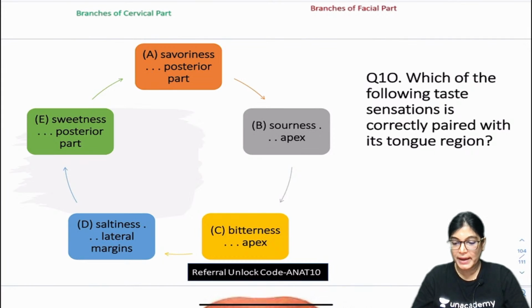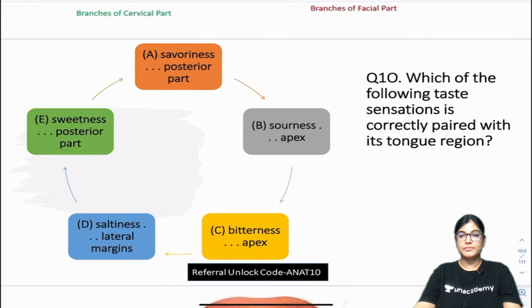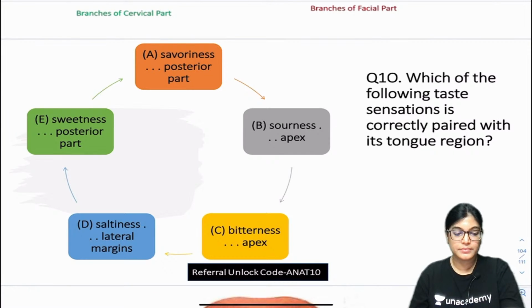Sam is telling it's A, sour taste. Okay, Sam is telling A, Shweta is telling B, waiting for others, then I will come up with the explanation.